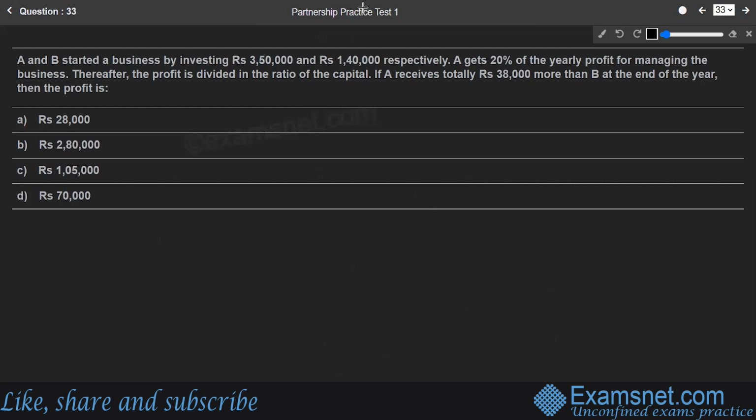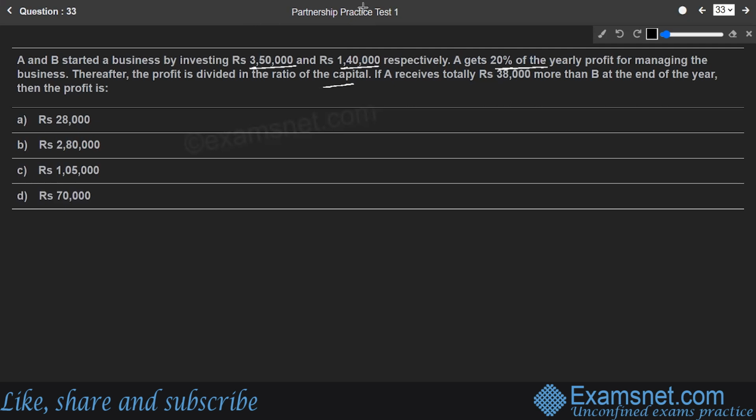Okay, let's go for the next one. A and B started a business investing 3,50,000 rupees and 1,40,000 respectively. If A gets 20% of the yearly profit for managing the business, that means he is getting an additional 20% of whatever is the total profit earned. He is getting paid an additional 20% of it. Then they say thereafter the profit is divided in the ratio of the capital. After this, the profit is divided in the ratio of their capitals.